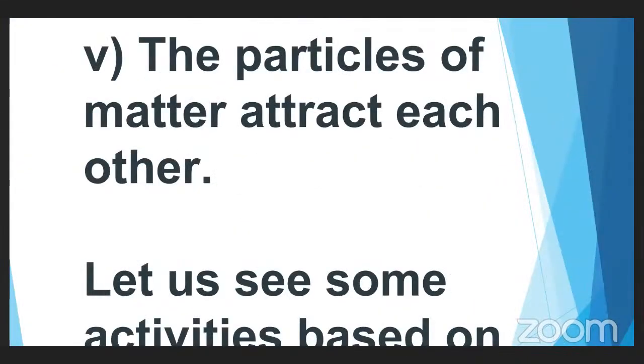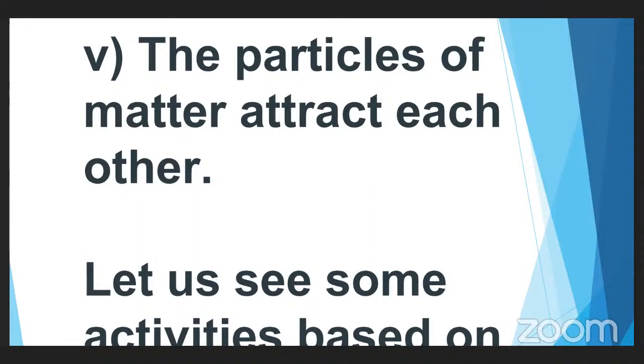Next, the particles of matter keep on attracting each other. That means between each tiny particle present in the matter, there exists some sort of attractive force. So due to that attractive force, once the particle starts moving away from each other, then the other particle also will start moving away from some other particle.